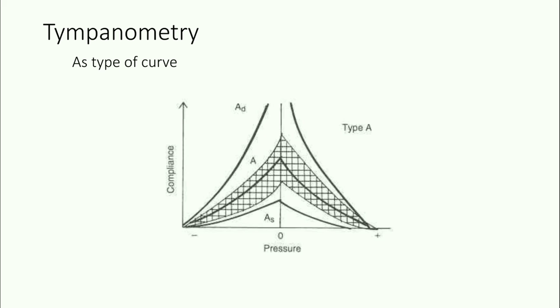In tympanometry, As type of curve is seen. Here we can see in the figure, at pressure 0, the normal type A curve is at the maximum compliance, but the compliance decreases at the same pressure in otosclerosis, which is As type of curve.